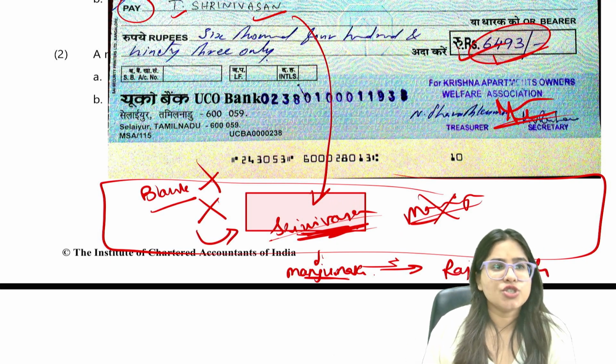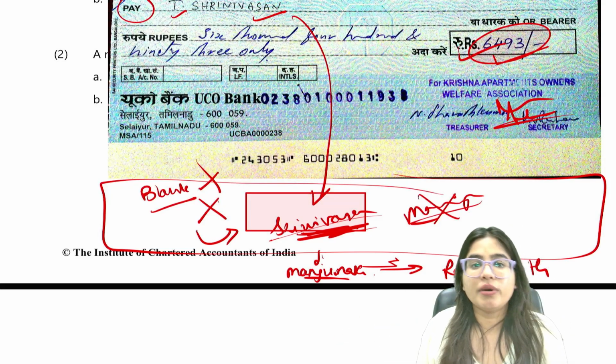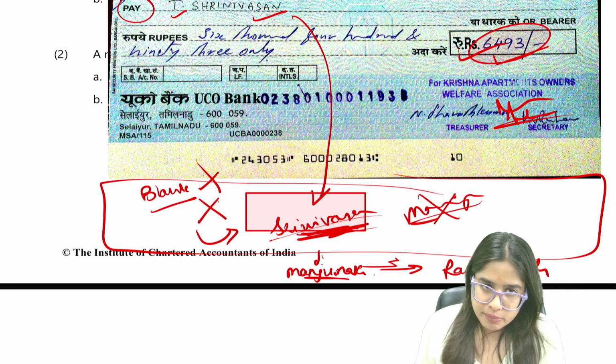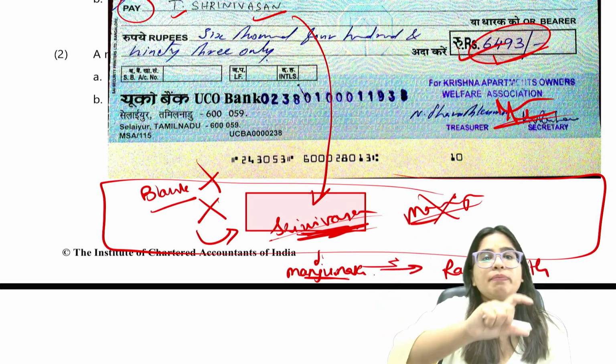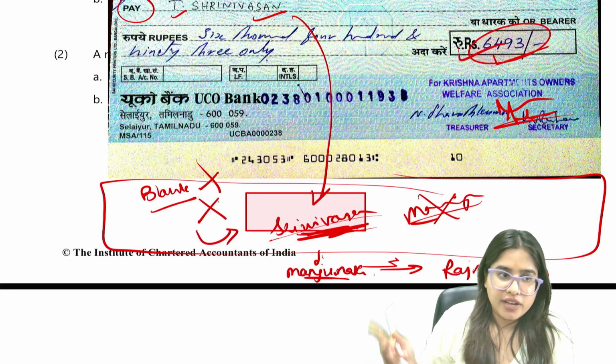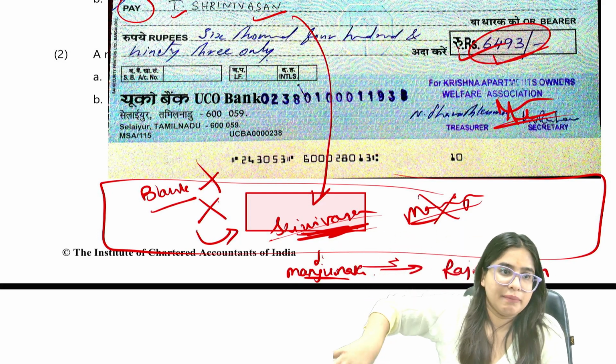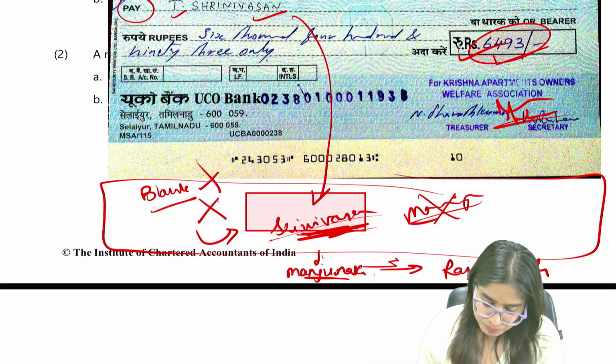How to make a bearer instrument? Either you can simply write pay to bearer. That way you can make a bearer instrument, guys. There are two ways of making an instrument bearer. First, simply you can write pay to bearer. Another way is that the last endorsement should be in blank, or any endorsement should be in blank. Are you understanding?